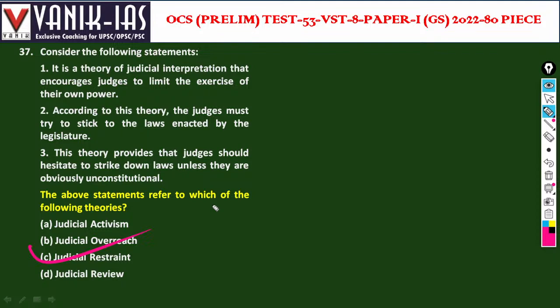So C is judicial restraint, which says that judges must stick to the laws enacted by the legislature, right? They should observe separation of power. So the second statement is right. C is the answer, that is judicial restraint.